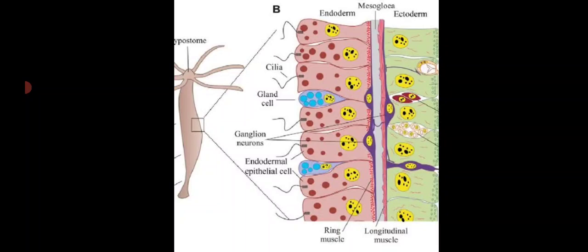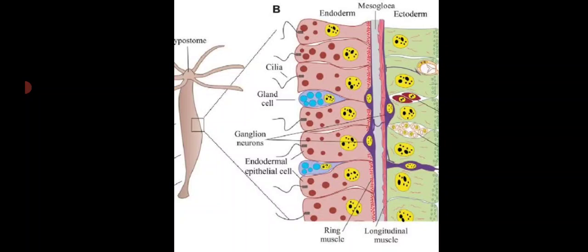The cells of a tissue integrate in a highly coordinated fashion to perform a common function. So similar cells group together to form a tissue which performs a common function, due to the presence of the nerve cells and the sensory cells. The tissue level of organization is exhibited in diploblastic animals. This can be seen in animals like cnidarians. Cnidarians example, Hydra. The formation of tissues is the first step towards evolution of body plan in animals.